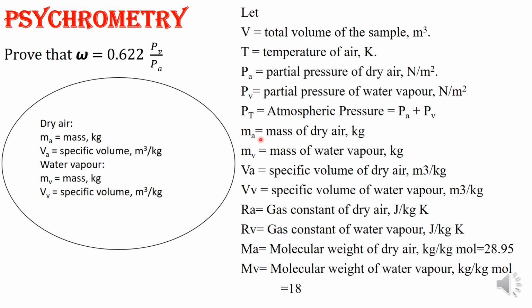Ma is the mass of dry air, mv the mass of water vapor. Va represents the specific volume of dry air, Vv the specific volume of water vapor. Ra is the gas constant of dry air, Rv the gas constant of water vapor. The molecular weight of dry air is 28.966, and of water vapor is 18.016. These are the things you should know before going for the derivation.